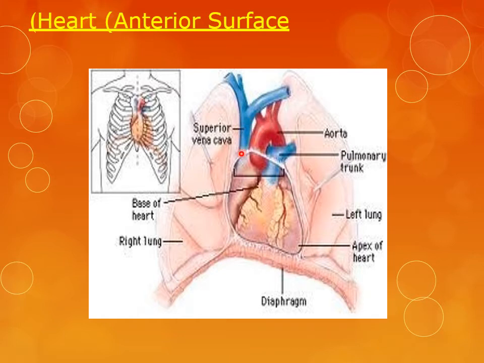This is the superior vena cava. This is the atrioventricular groove. This is the interventricular groove. This is the diaphragm, and this one is the apex of the heart, which we can palpate in the fifth intercostal space about 5 to 6 centimeters away from the mid-clavicular line.